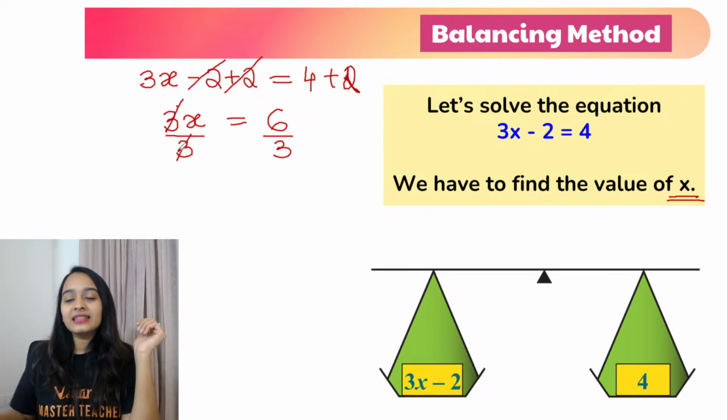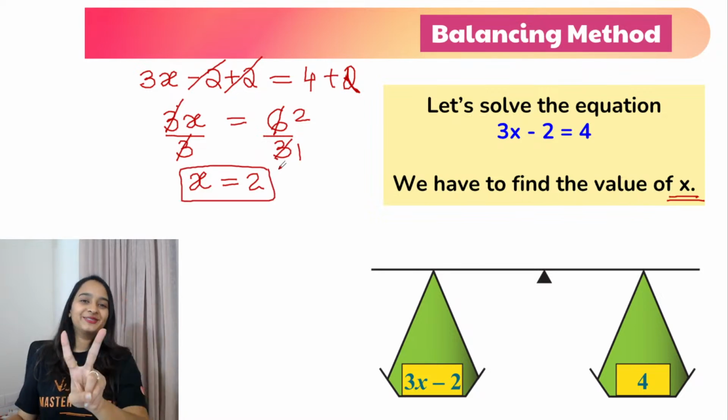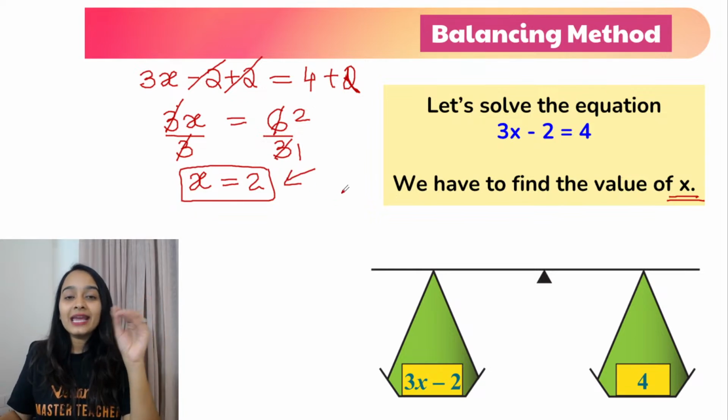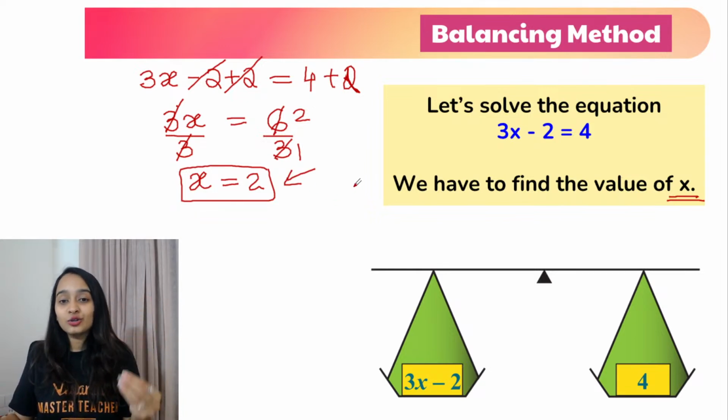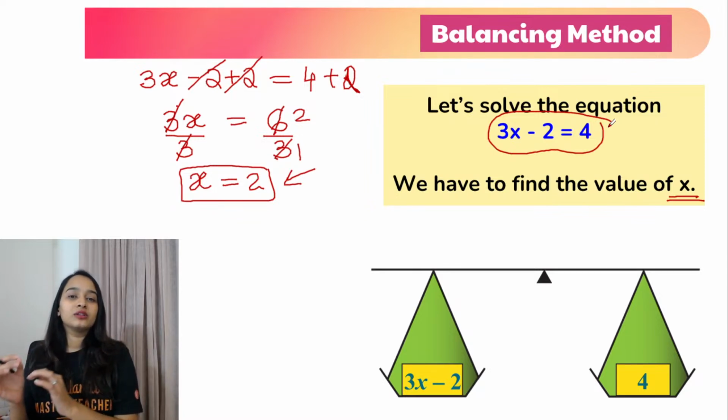So that this 3 and this 3 will get cancelled. So what am I left with? I'm only left with x. 3 into 1, 3 into 2. So your x is equal to 2. Understood? So this is the solution. x equals 2 is the solution of the equation 3x minus 2 equals to 4.